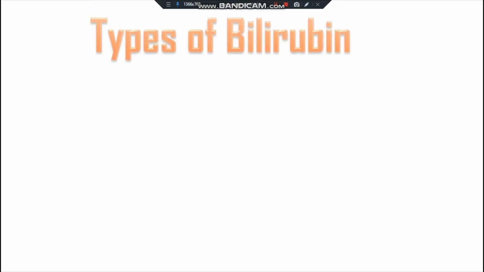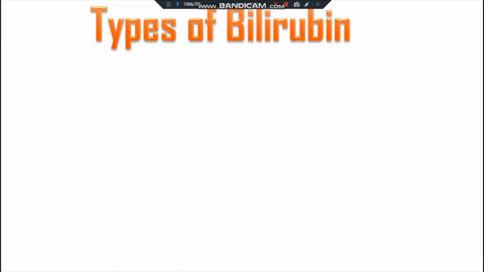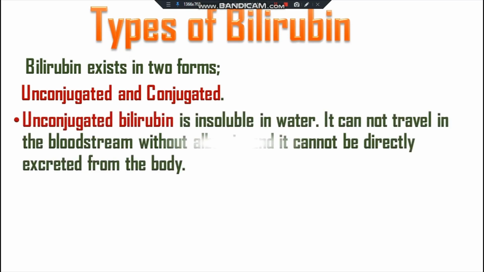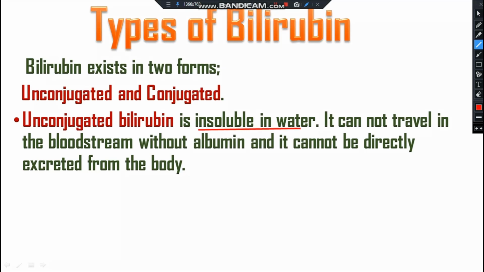Here it is needed to explain the types of bilirubin. Bilirubin exists in two forms, unconjugated bilirubin and conjugated bilirubin. Unconjugated bilirubin, what is this? Unconjugated bilirubin is insoluble in water. That means it cannot travel in the bloodstream without a protein like albumin, and it cannot be directly excreted from the body.